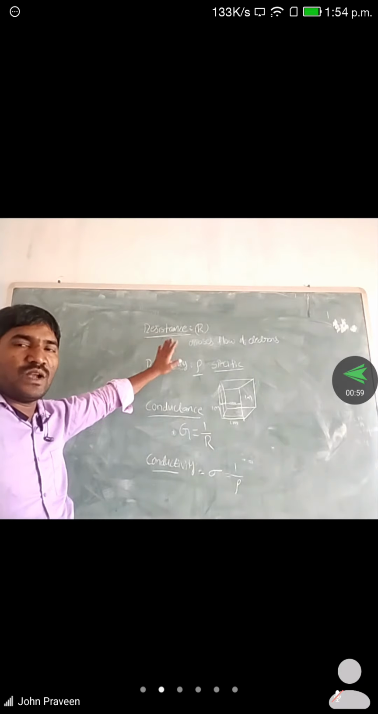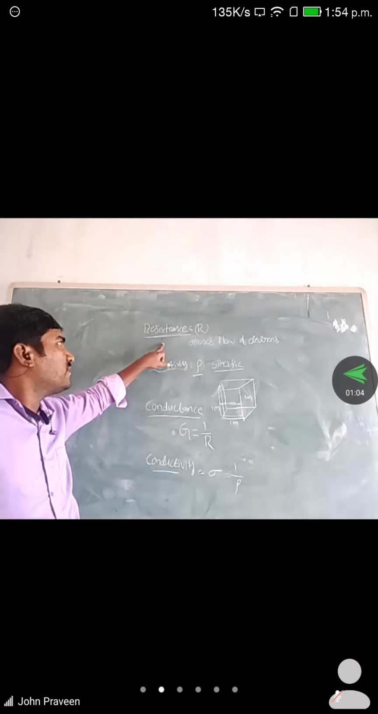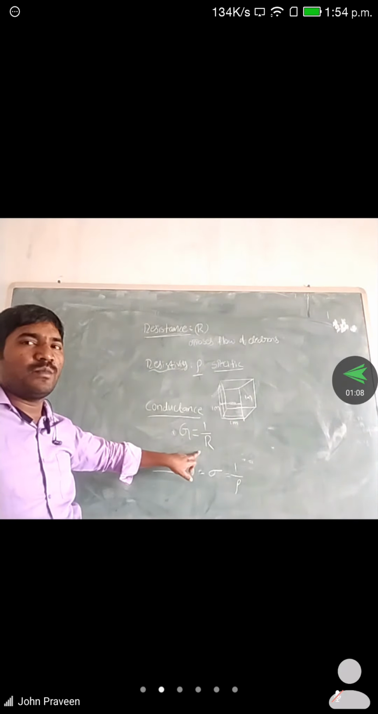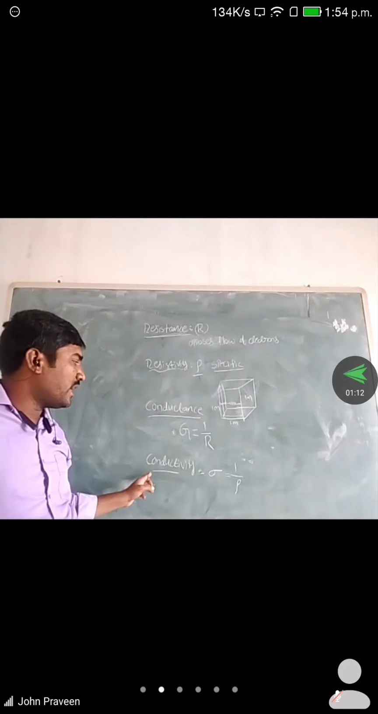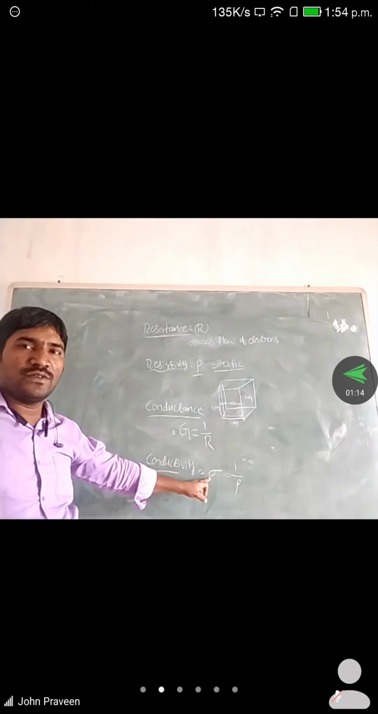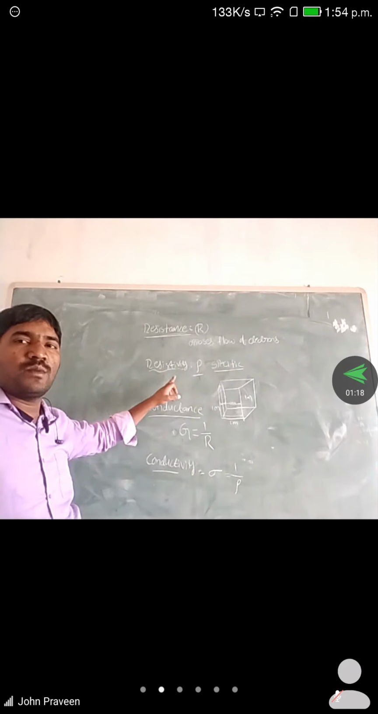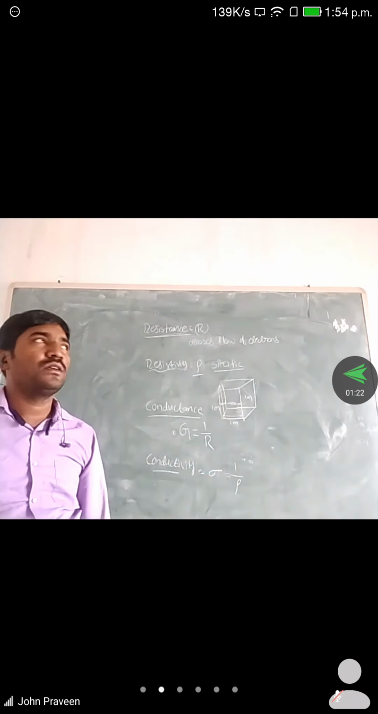Conductance is the reciprocal of resistance, that is represented by means of G, formula as G is equals to 1 by R. Similarly, conductivity is represented by means of sigma. It is a reciprocal of resistivity, 1 by rho. So therefore, sigma is equals to 1 by rho.